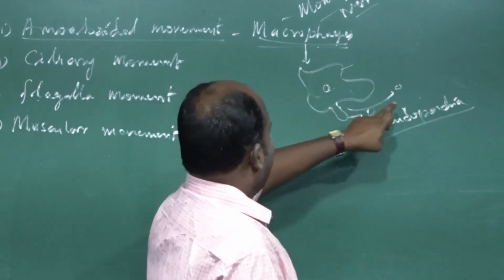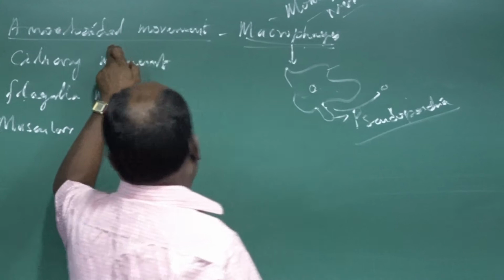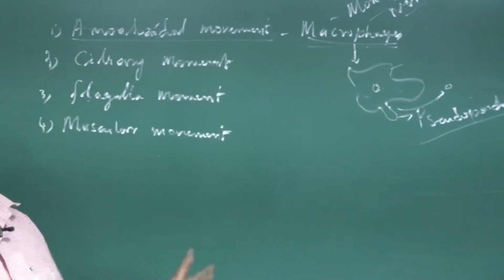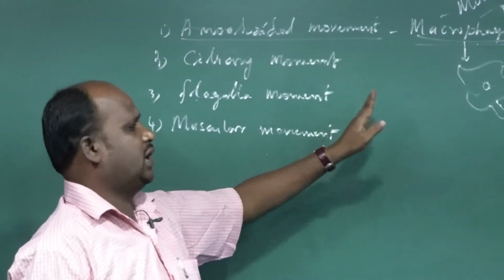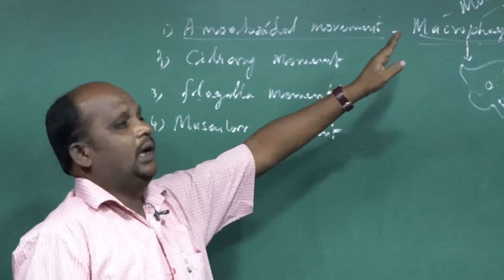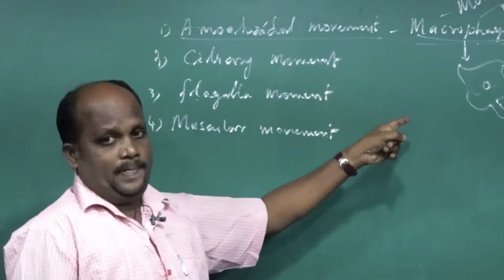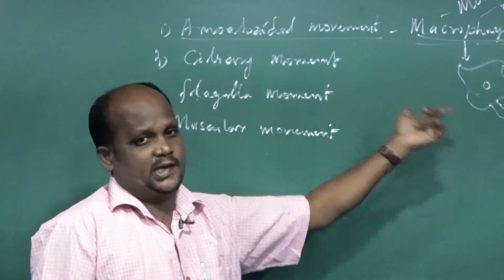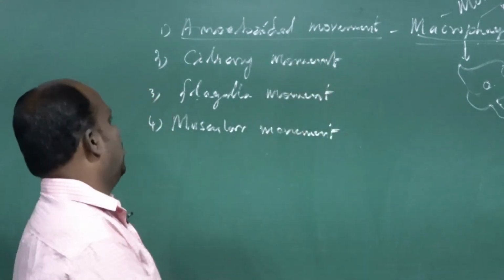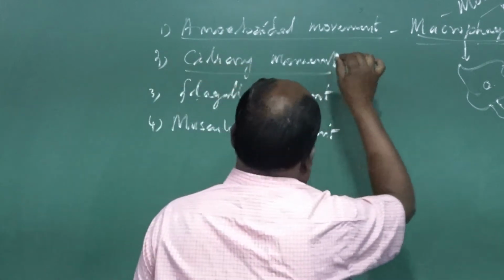Understand? This type of movement is called amoeboidal movement. Amoeboid movements are exhibited by macrophages, through the pseudopodia, I mean false feet. Understand? The second type of movement is ciliary movement.